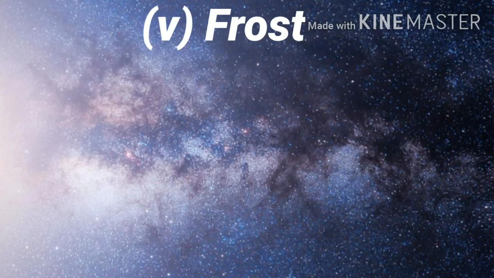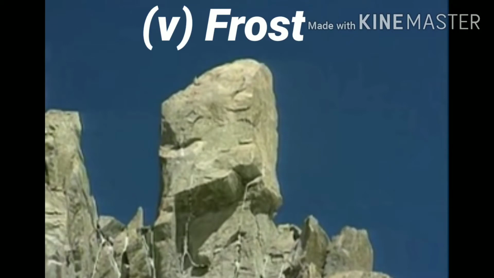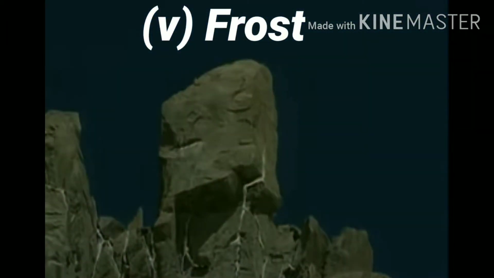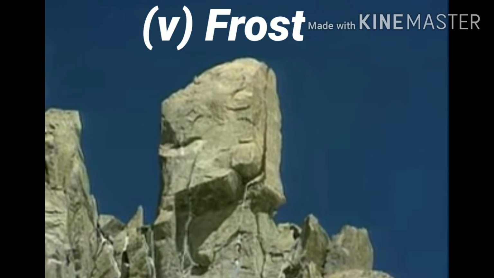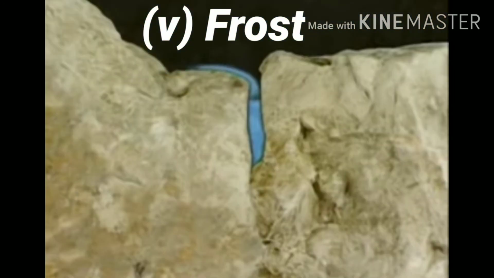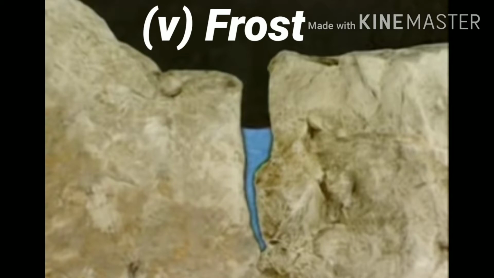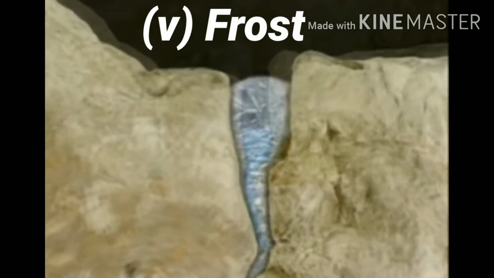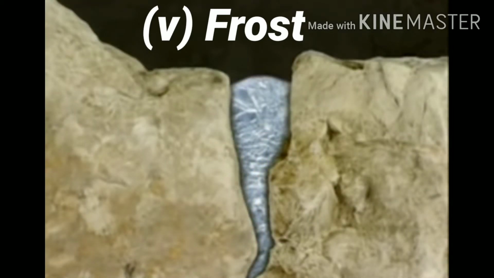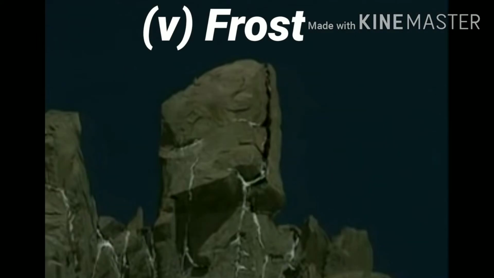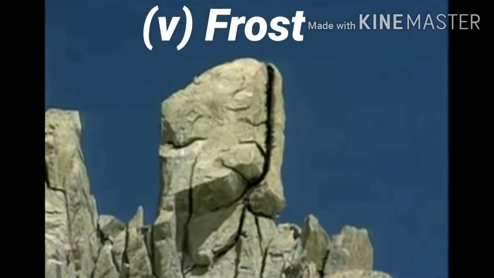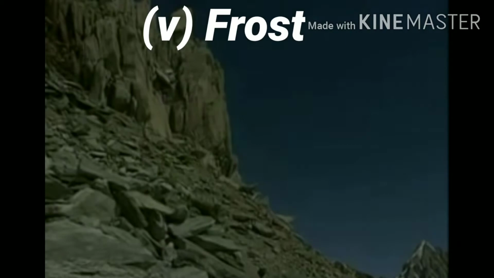Frost is the most common agent of weathering in the temperate regions. When water enters the rocks and turns into ice, the volume increases. During the day, the ice thaws and the water enters deep into rocks. When temperature drops during the night, the water again freezes, widening the cracks. This repeated freezing and thawing results in breaking up of rocks.